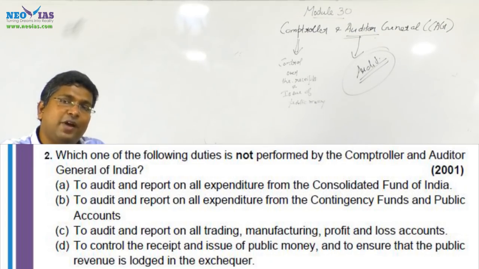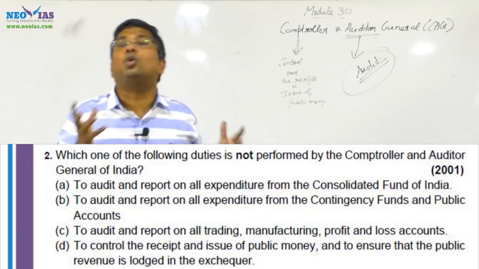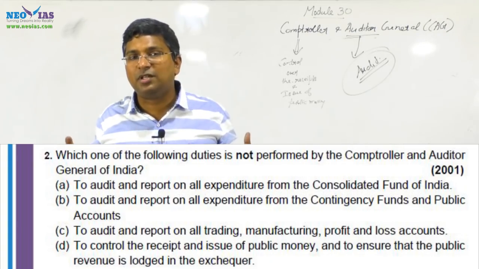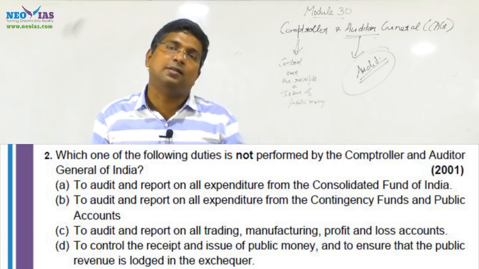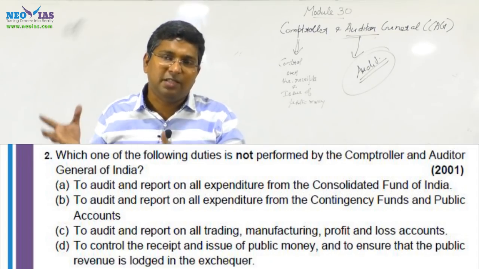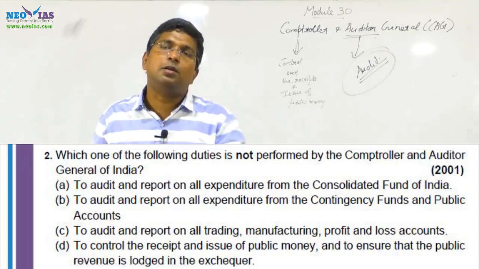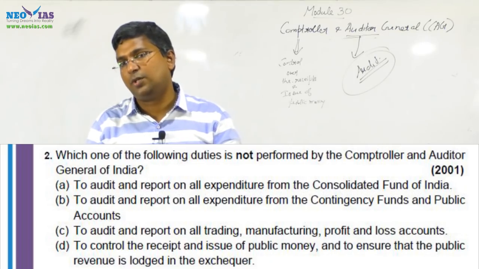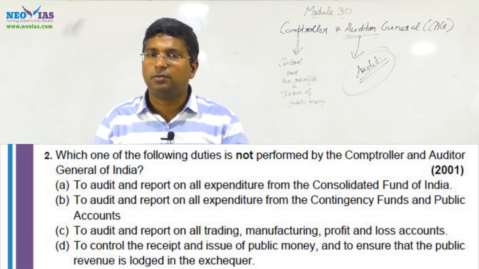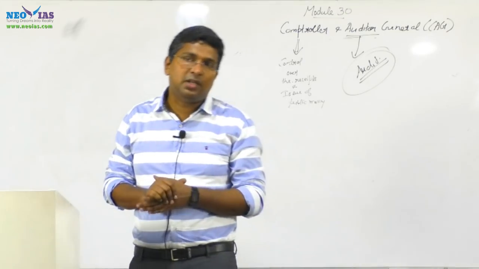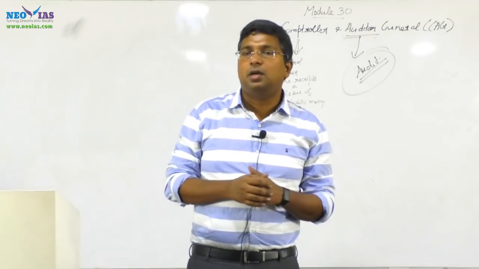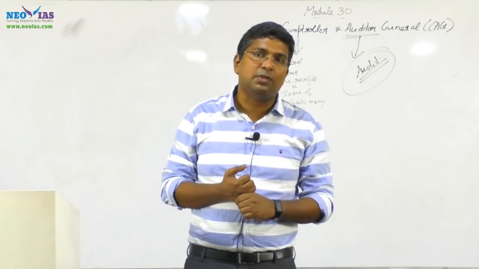This statement is wrong. Why? This is the function of a comptroller, and this comptroller function is not given to the Indian CAG. This function is performed only by the UK Comptroller and Auditor General. So this is the wrong statement. Choice D is the answer. So please go and read the material, and you will have an idea. It's a very important topic. You can expect a question from CAG. Thank you.